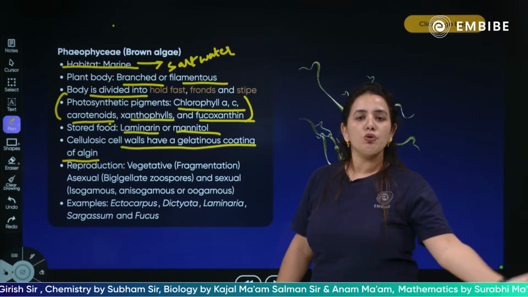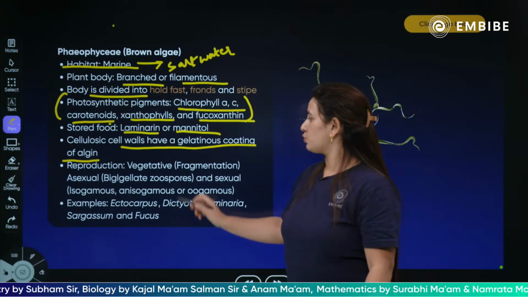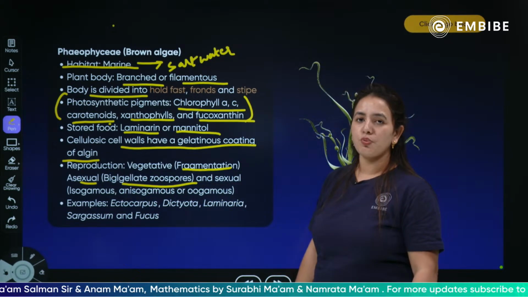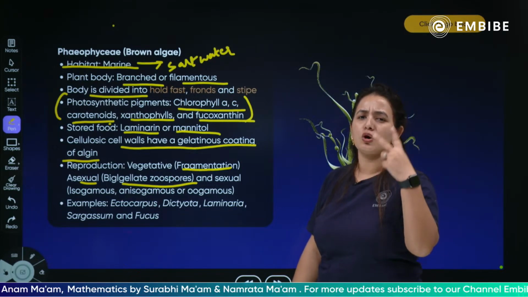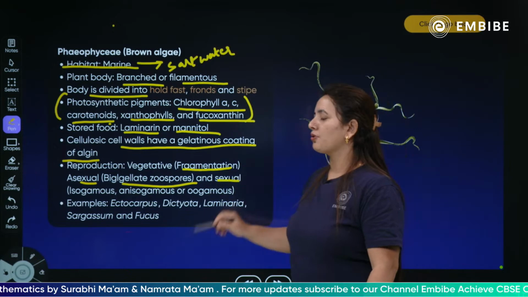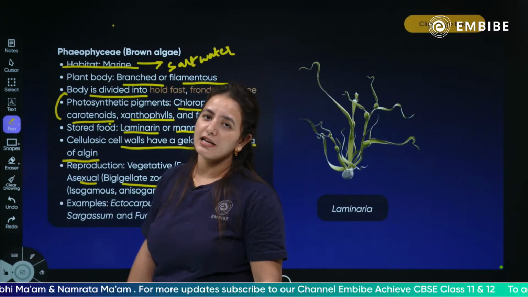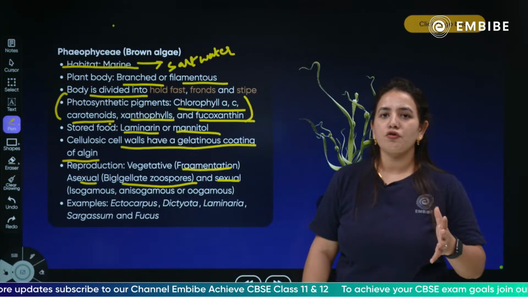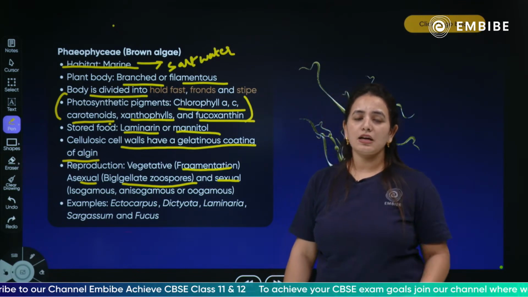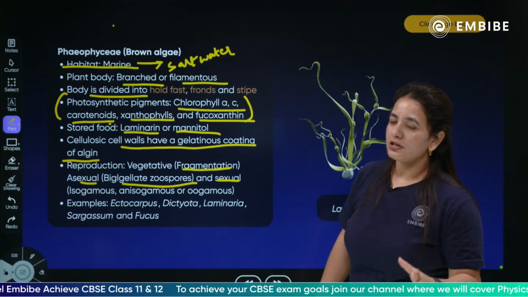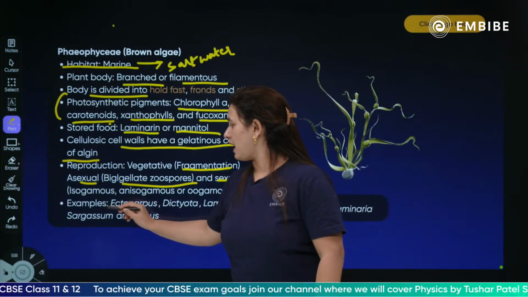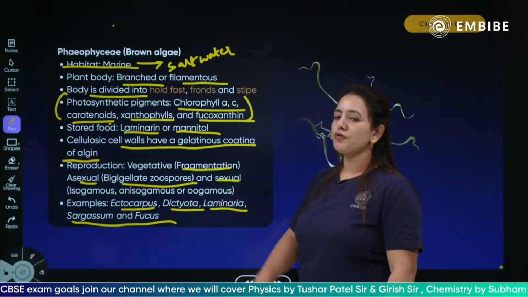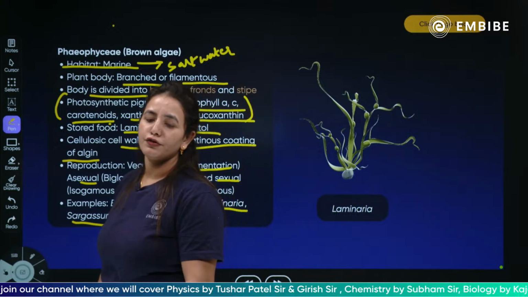How do they reproduce, children? They reproduce through fragmentation. They can also reproduce asexually by biflagellate zoospores. Biflagellate means the zoospore has two flagella. And sexually they reproduce through isogamous, oogamous and anisogamous methods. So they show these three kinds of sexual reproduction, depending on how the gametes fuse. Next, the examples are Ectocarpus, Dictyota, Laminaria, Sargassum and Fucus. These are a few examples of the Phaeophyceae.